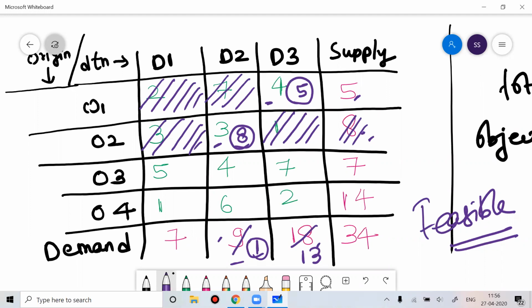Now it becomes 13. Randomly I can choose anything. Suppose I choose A31. Here this is 7. If I give 7 to this, then I cannot give anything to anyone else.